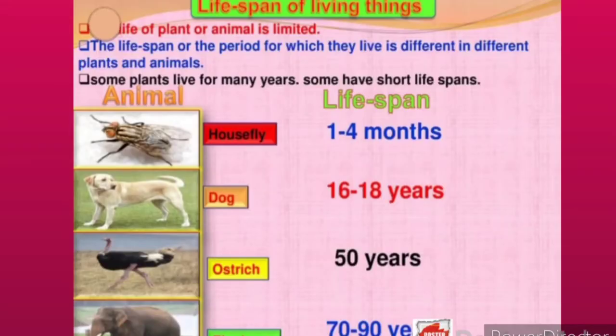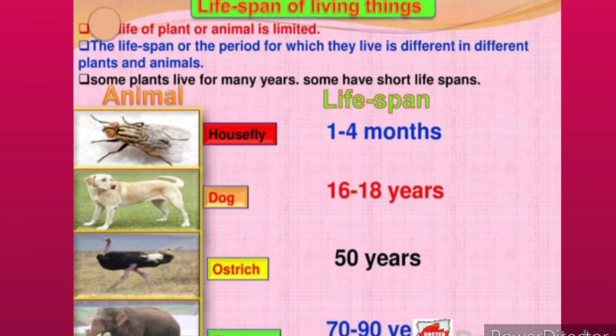Clear? Next we have the lifespan of living things. The plants and the animals, their life is limited. The lifespan, or the period for which they live, is different in plants and animals. Some plants live for many years and some have a very short span. That means every living creature will have a definite lifespan. They will only be alive for that lifespan.